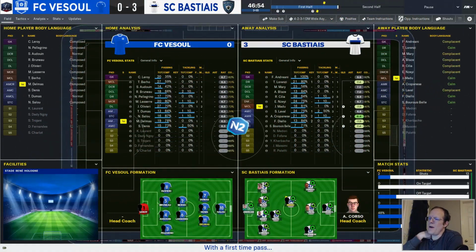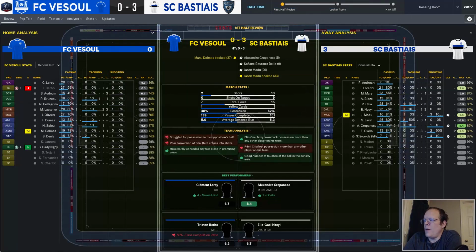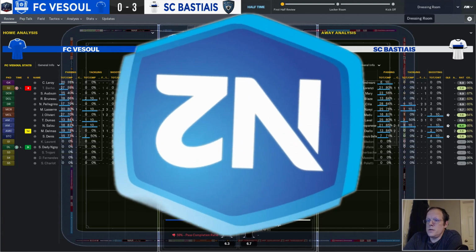Now, coming up on halftime, as expected, we've pretty much dominated them. 13 shots, 9 on target. They've had 2 shots, none on target. 3 goals for us: Madu, Bell, and Cropanesi. Everybody stayed healthy. Madu picked up a yellow card. It's not a game unless we get at least 2 yellows. We got another one coming in the second half here.